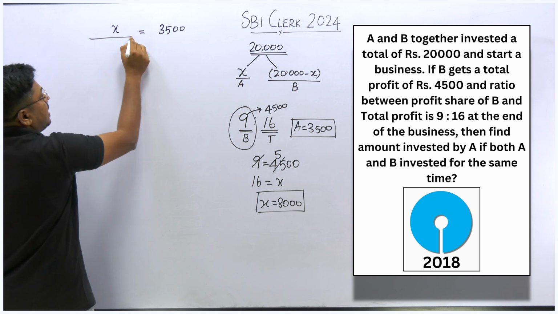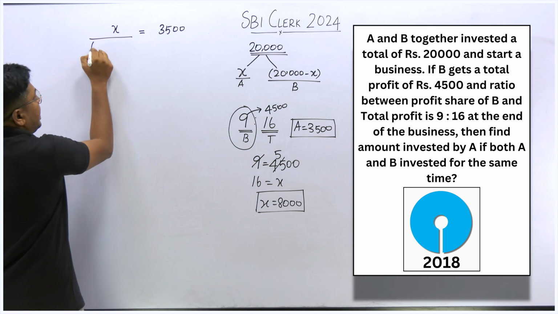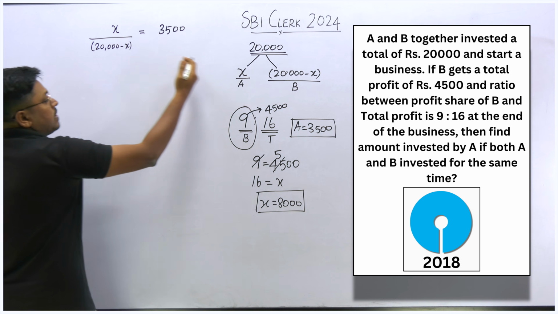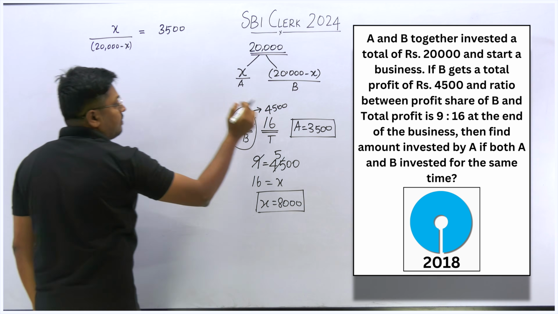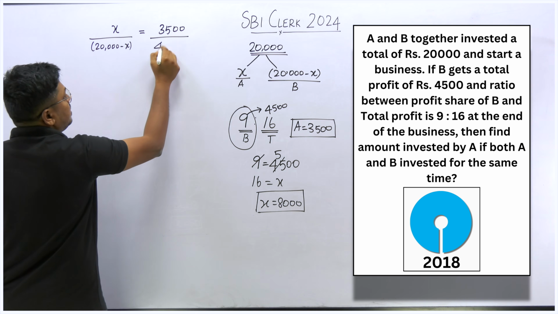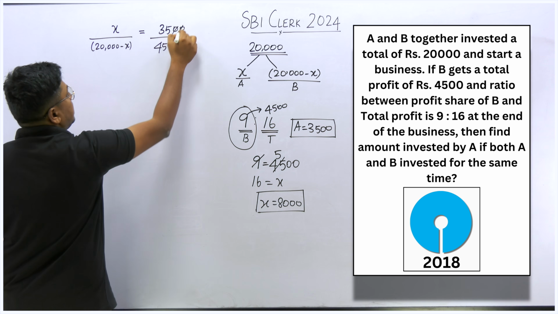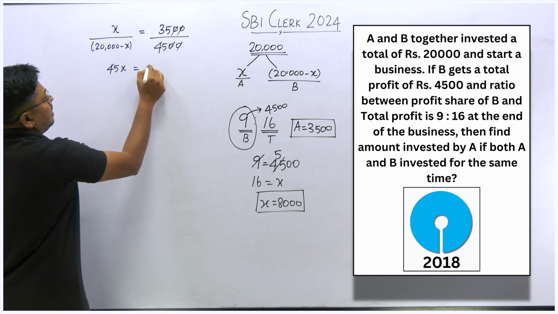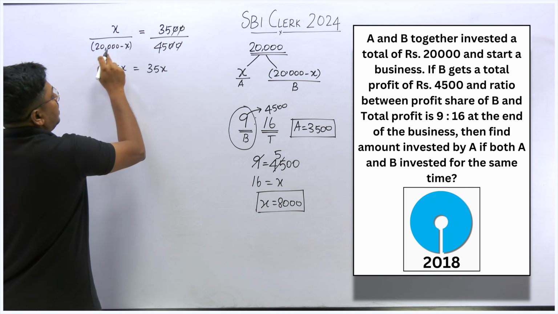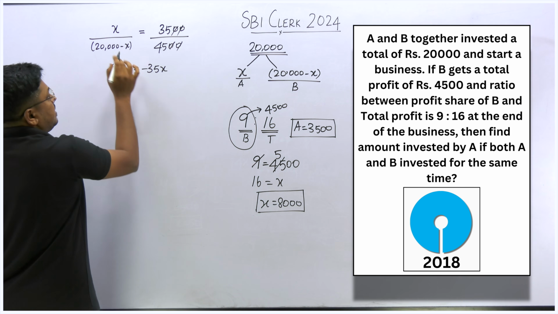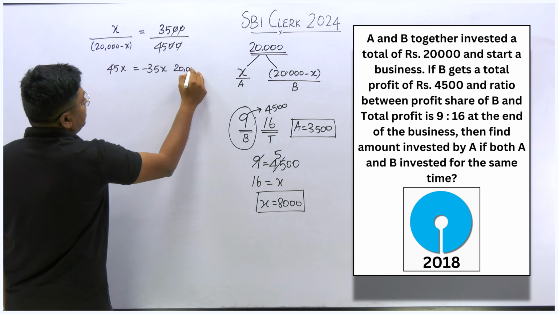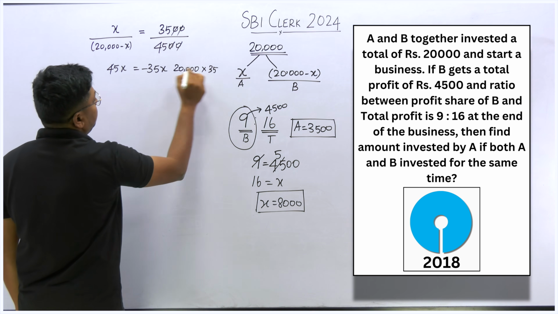Similarly, divided by the second person B. So 20,000 minus X will be the amount that was invested by B, equals the profit, which is 4,500. That's it. When you cancel it and find the answer, this will be the answer for your question, right? So 45x is equal to 35x minus of 35x here. So 20,000 into 35.